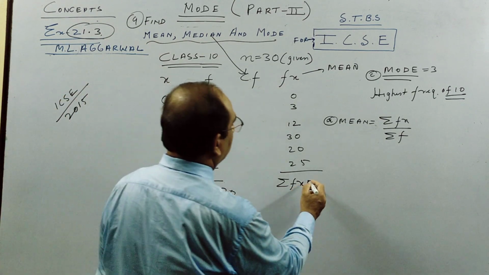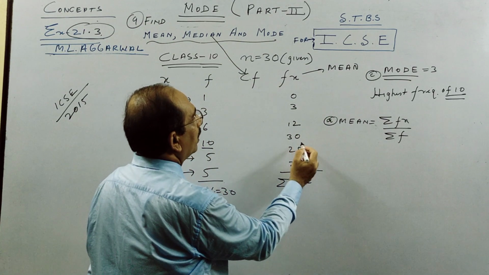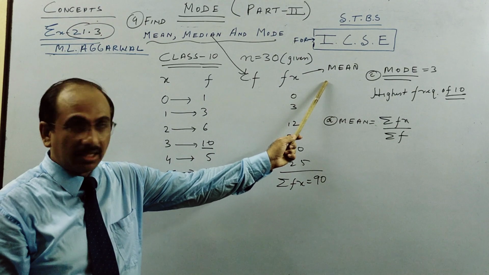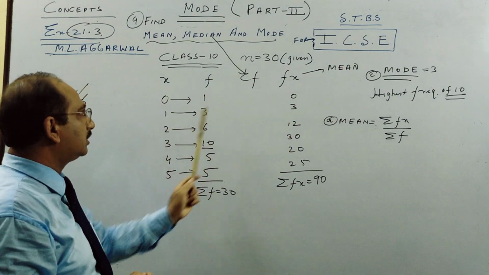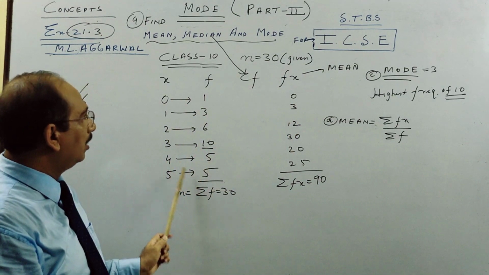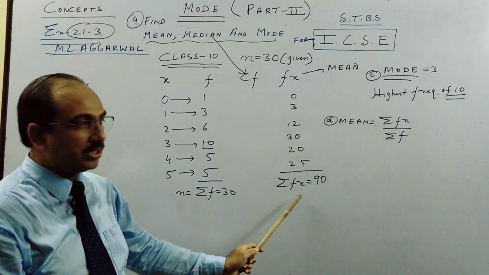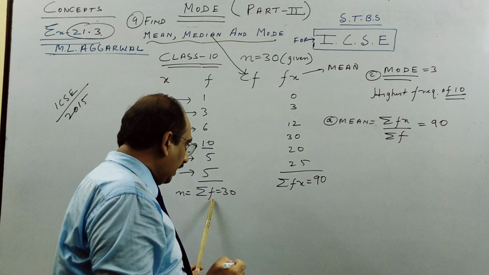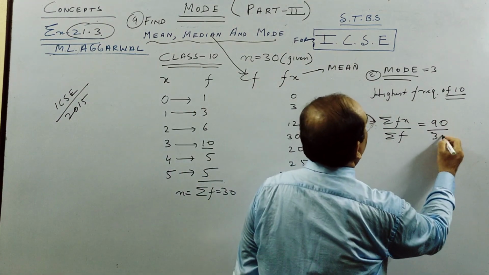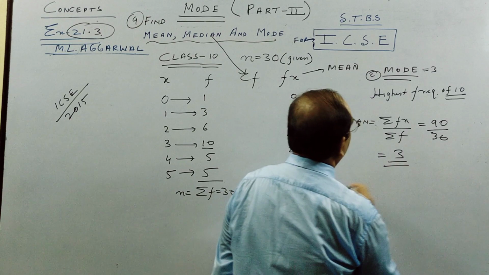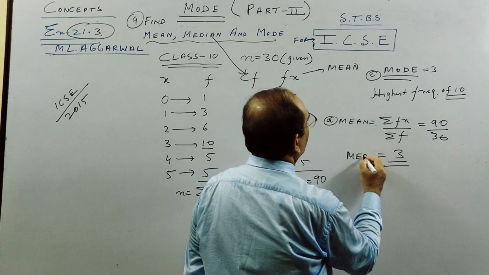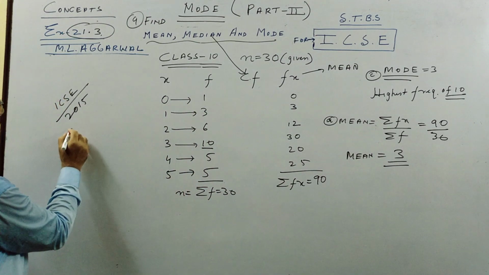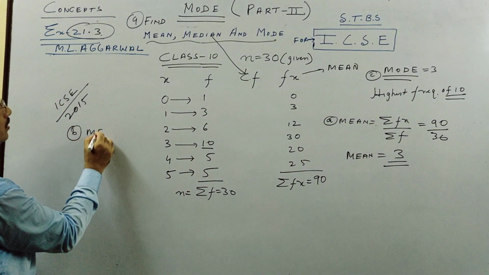So when you add this, 15, 45 and 45, 90. So for mean, children, f and x you multiply, and what comes you add, it is called summation of fx. So mean is 90 and the number of observations is 30. So mean is also 3. Now the second one, children, is called median.